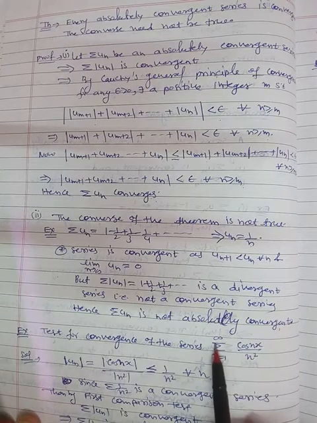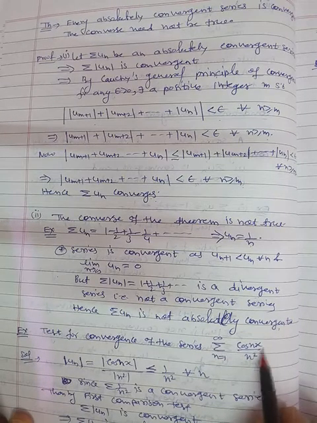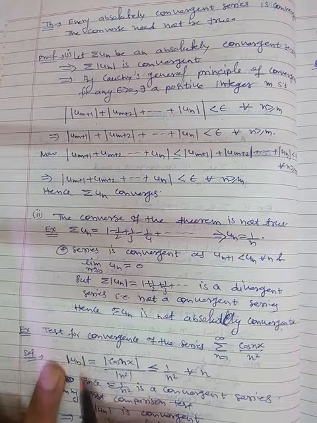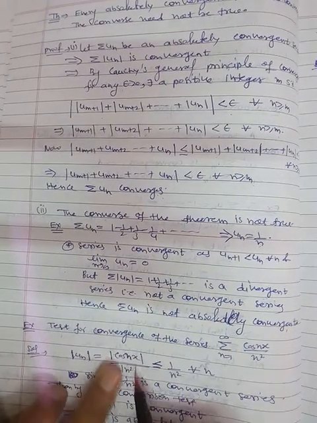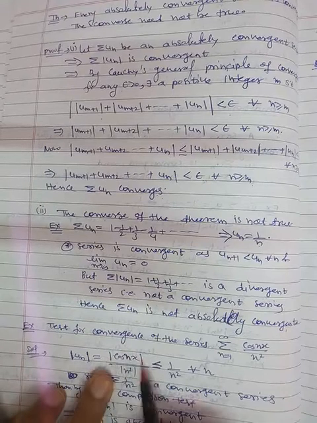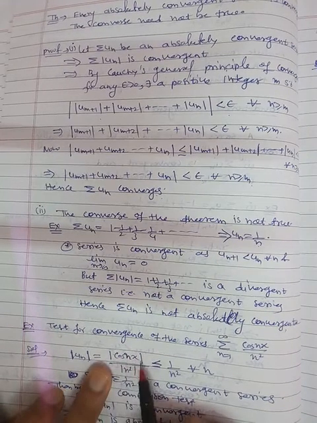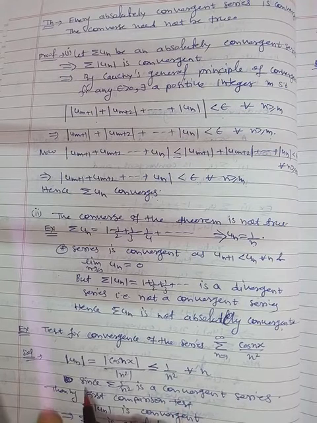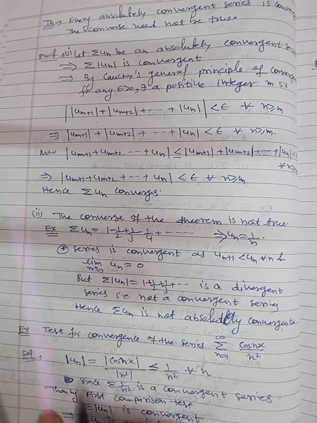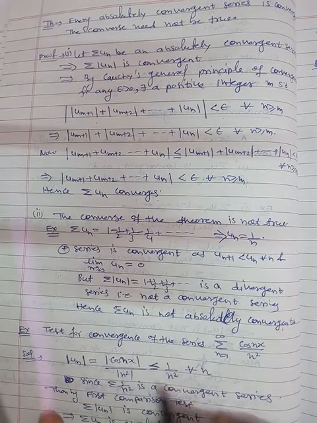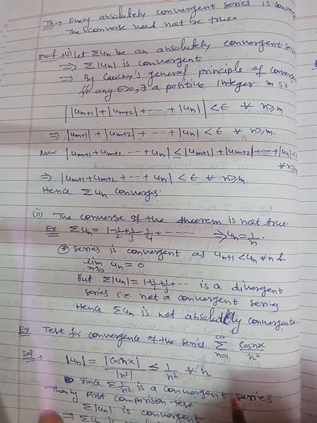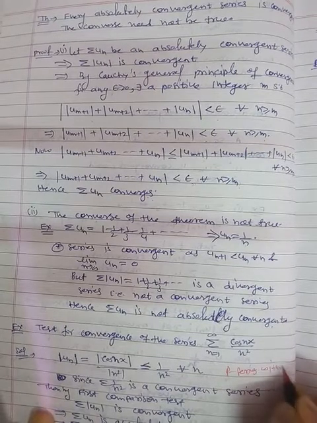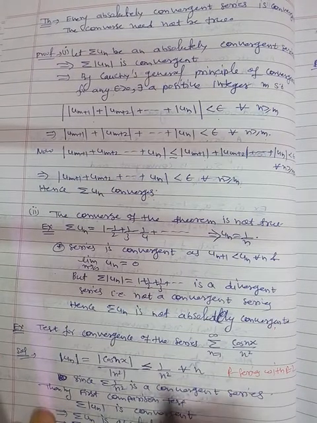Now as an example, test for the convergence of the series summation n from 1 to infinity of cos nx divided by n square. Now take the magnitude. Magnitude of un is equal to the magnitude of cos nx divided by n square, but we know that the magnitude of cos nx is always less than or equal to 1. So this will be less than or equal to 1 by n square for all n, and hence, since summation of 1 by n square is a p series with p equal to 2, it converges.